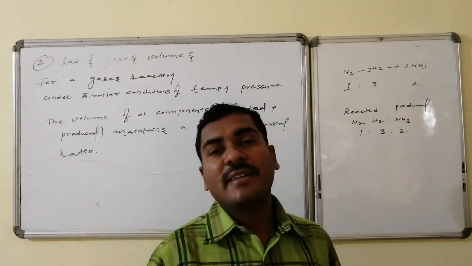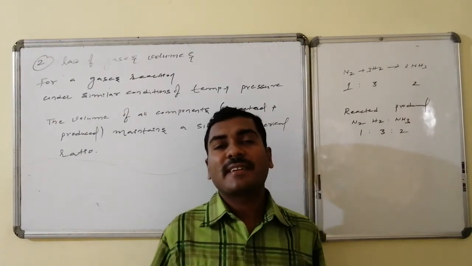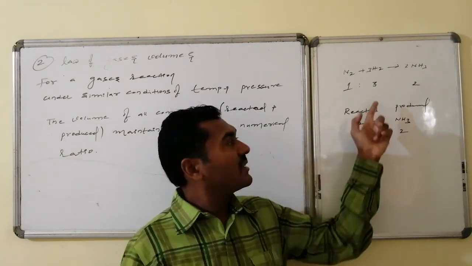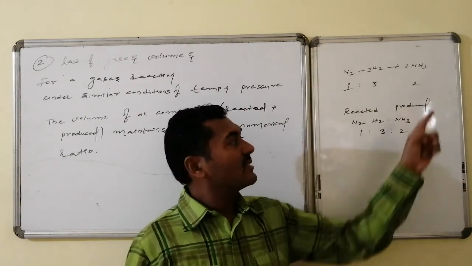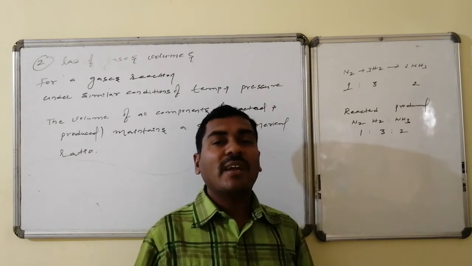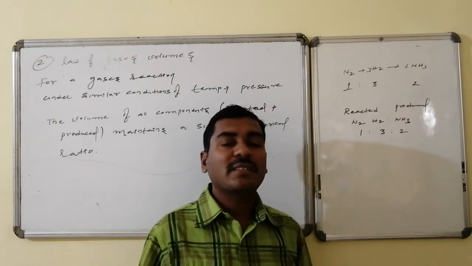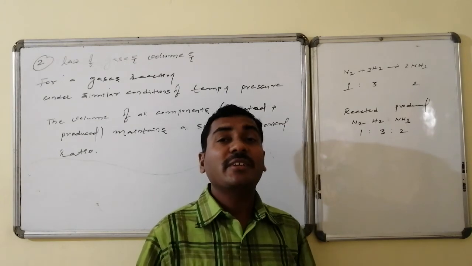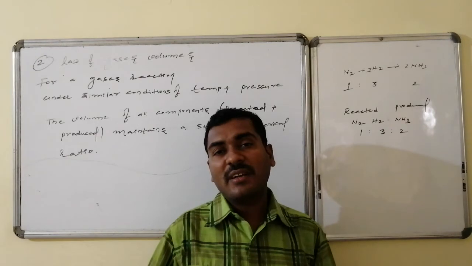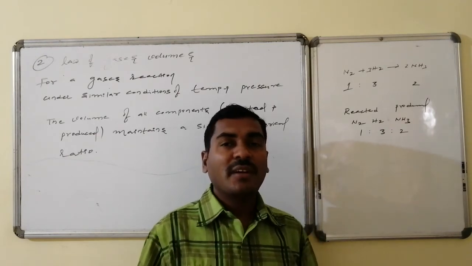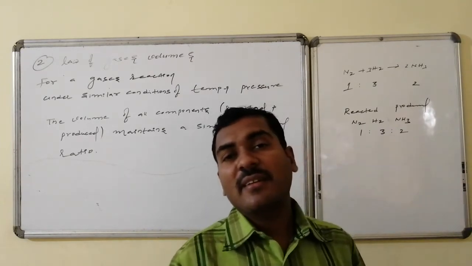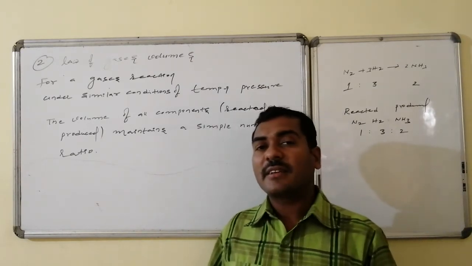From Avogadro's law, it is clear that equal volumes of all gases contain an equal number of molecules. So if 1 liter is consumed, here 3 liters are consumed. As a result, here it forms 2 liters. So the ratio of the volumes of the reactants consumed to the volumes of the product produced becomes 1:3:2. A simple numerical ratio of all volumes of the components involved in the chemical transformation is present and is given by the law of gaseous volumes.